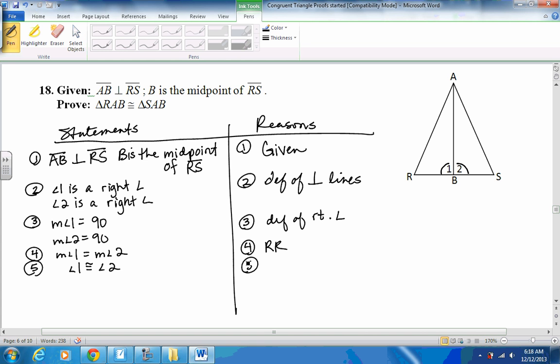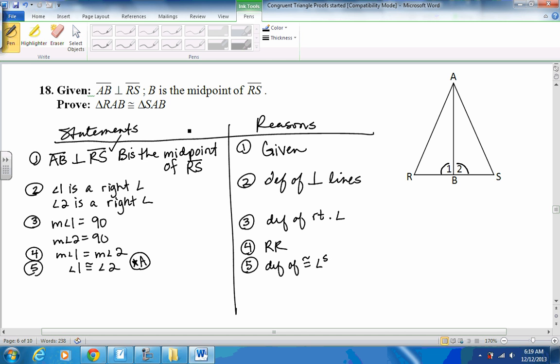And the reason we need to change it to congruence is that the conditions for side angle side or side side side say that you need corresponding congruent parts. So I knew 1 and 2 corresponded. I need to show they were congruent to be able to count them as one of my sets of angles in getting to angle, angle, side, or angle, side, angle, that type of thing. So we just change it to congruence once I had the measures equal. That's the definition of congruent angles. It says if you know the measures are equal, go ahead and say they're congruent because that's what it means to be congruent. That was like 4 different steps just to get to the first one. So hopefully the next ones come a little bit quicker.